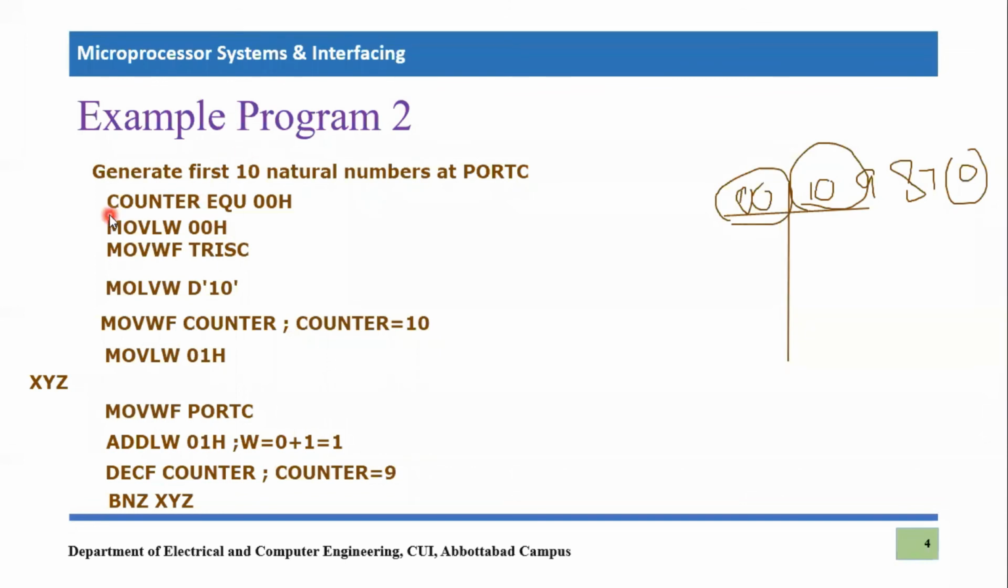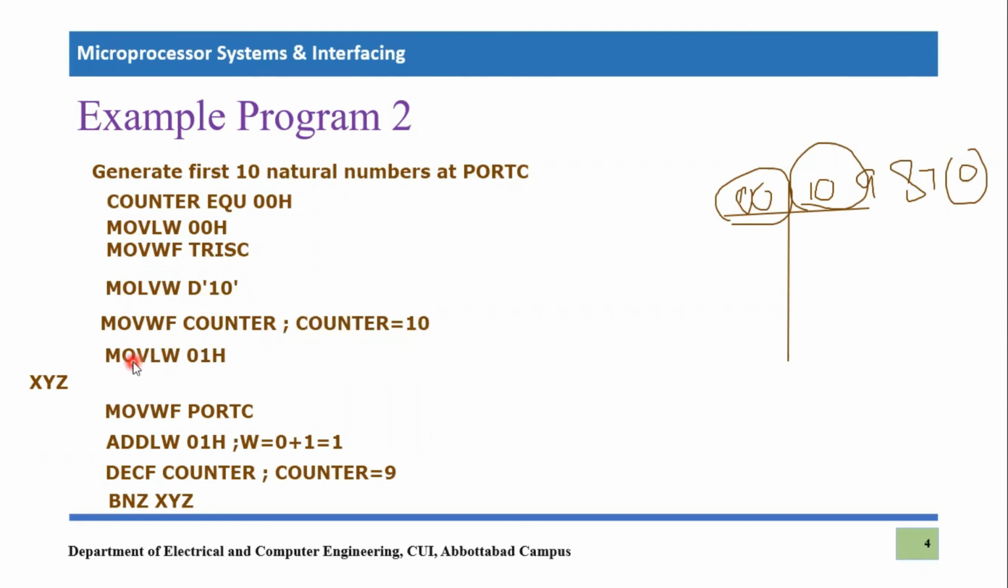Now I have arranged it. First of all, counter equate 00, so we are making 00 equal to counter. Wherever we use 00, we will be using this counter. Then move literal to working 000 and move working file to C, which makes port C an output port. Then we save the decimal value 10 in counter: move literal to working D10 and move working to file counter. So counter will become equal to 10.